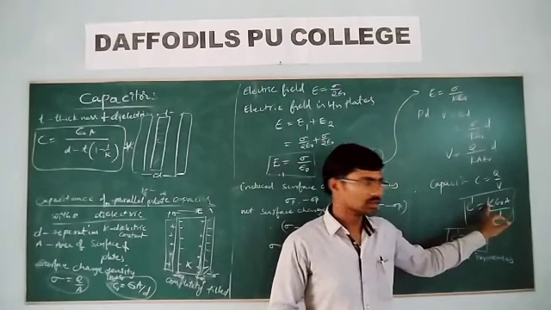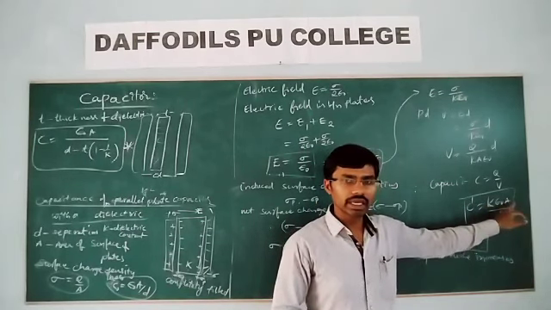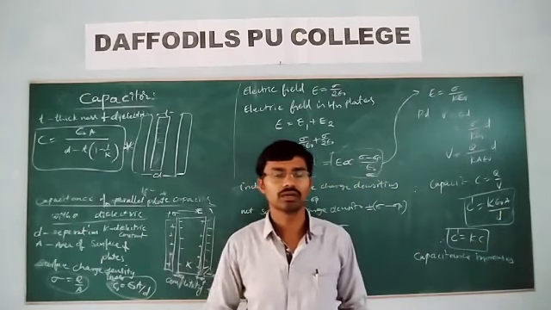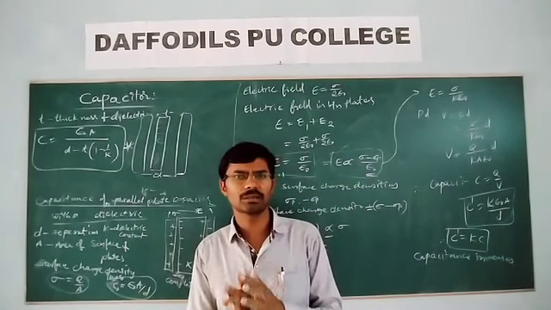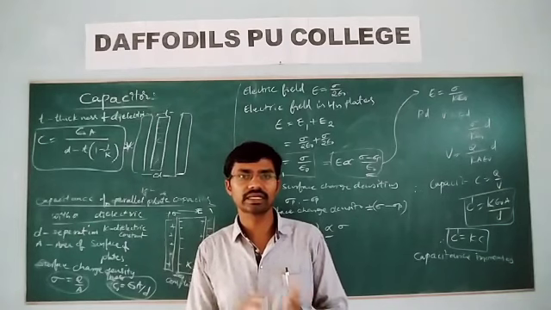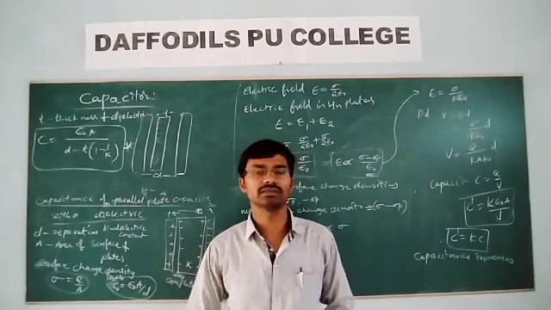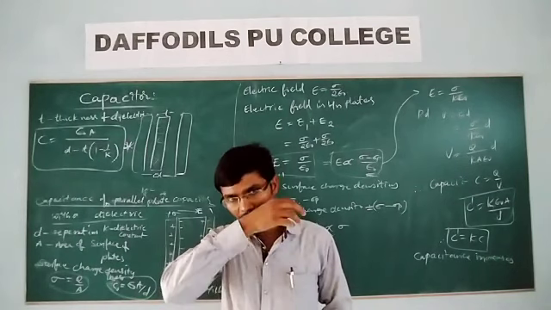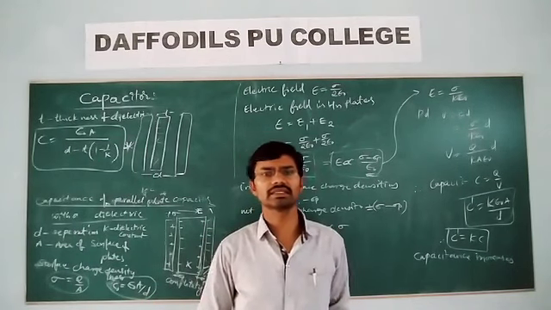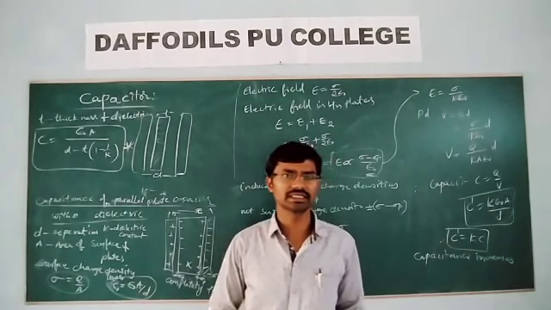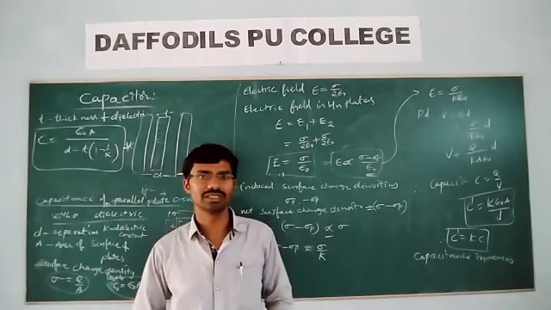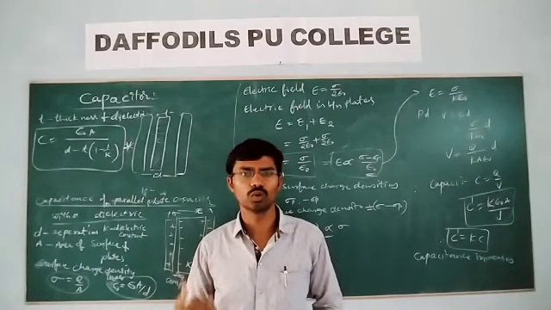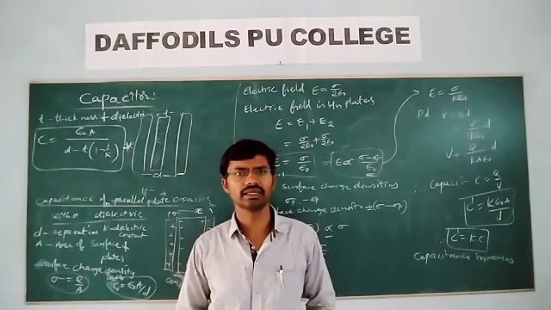K is the dielectric medium, A is the area of the surface of the plate, and D is the separation between the plates. We have seen the capacitance of the parallel plate capacitor without dielectric and with dielectric in today's class. Let us discuss in the next class capacitors connected in series and in parallel, and what the energy stored in a capacitor will be. Practice, analyze and learn.